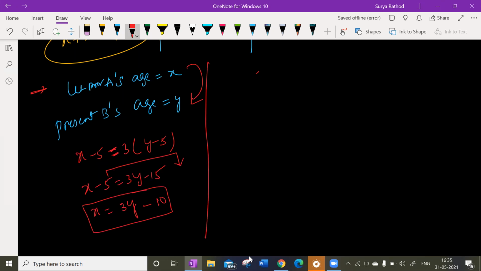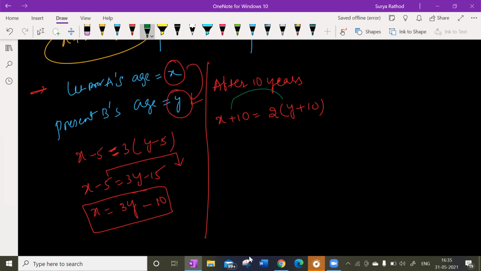Yes, look at it. After 10 years, what is going to be the age of A? A's age is equal to, after 10 years, X plus 10. A's age will be twice of B's. After 10 years, what is A's age? X plus 10. After 10 years, what is B's age? Y plus 10. So after 10 years, A's age will be twice of B's.